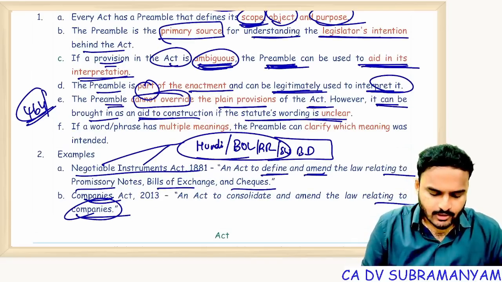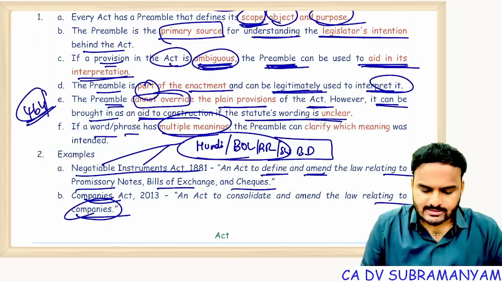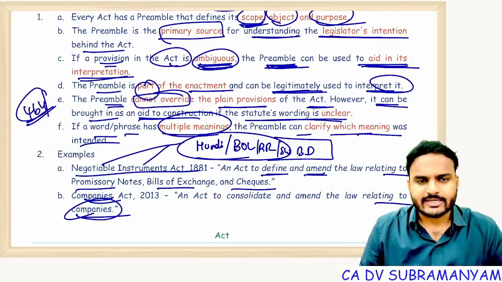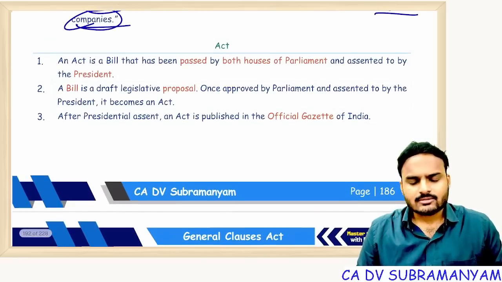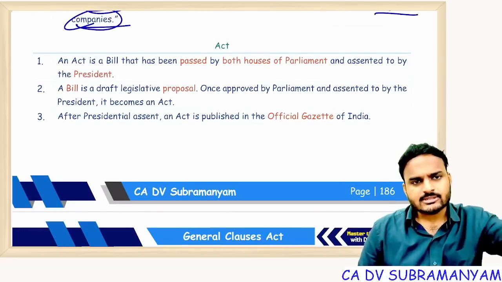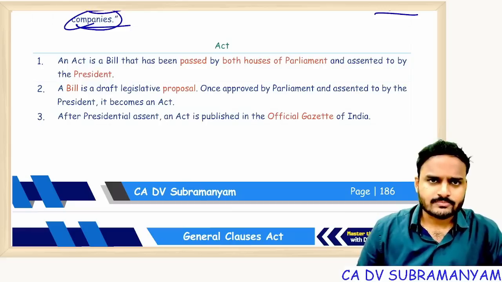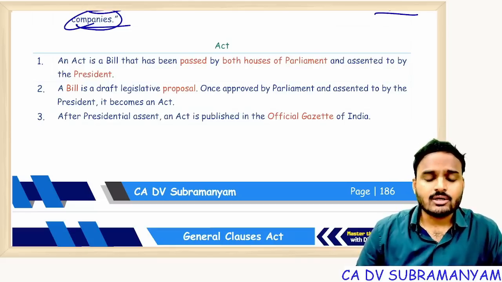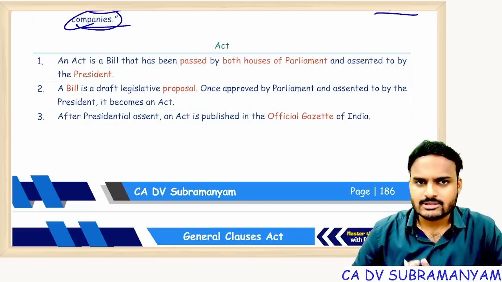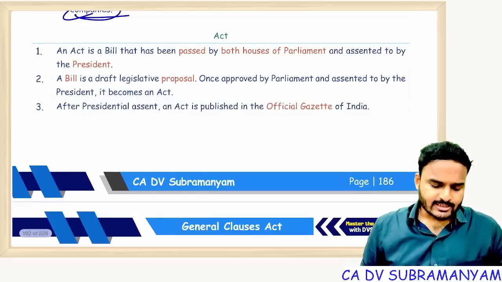So if a word or phrase has multiple meanings, the preamble can clarify which meaning was intended. So if a provision is ambiguous, not clear, refer to the preamble, take the preamble's support and derive a conclusion. But if there is a conflict between provision and preamble, don't apply the preamble, follow the provision as it is. That's it. Next one, act.